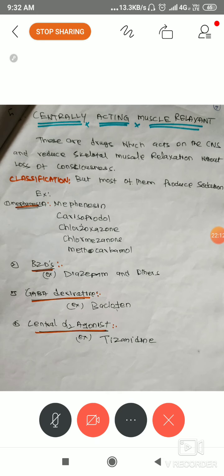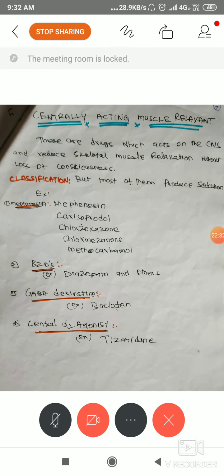Next, central alpha two agonist. Here alpha is a specific adrenergic receptor. This is another mode of action, but acting centrally, which is why it specifically mentions central alpha two agonist: tizanidine.